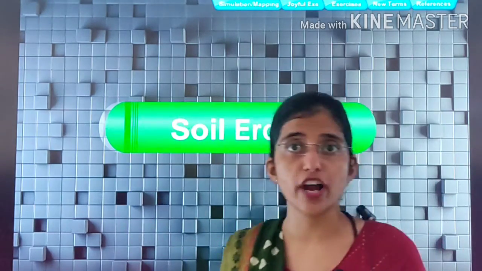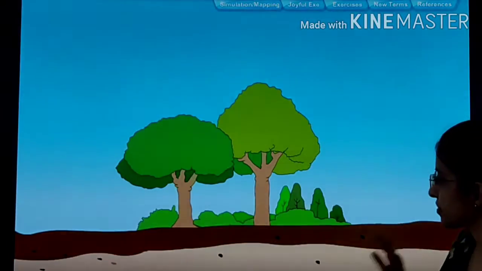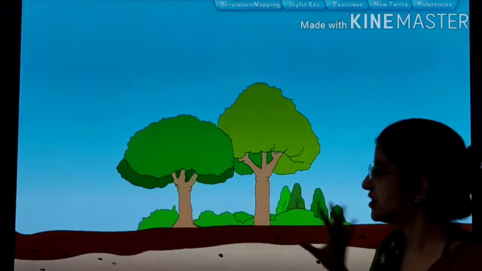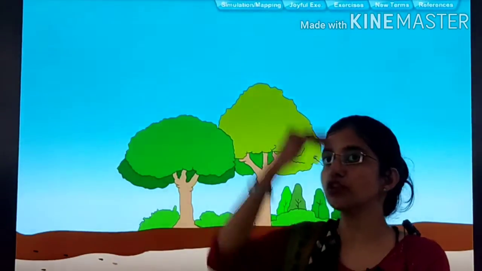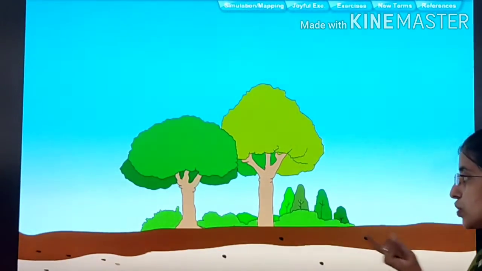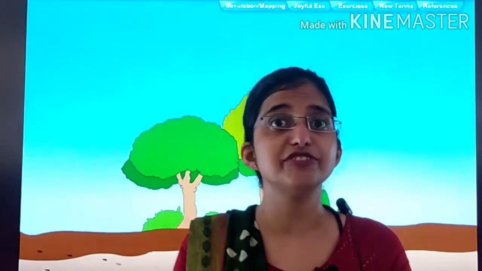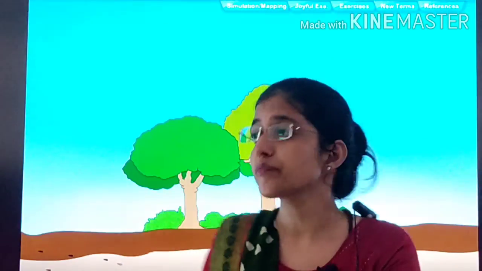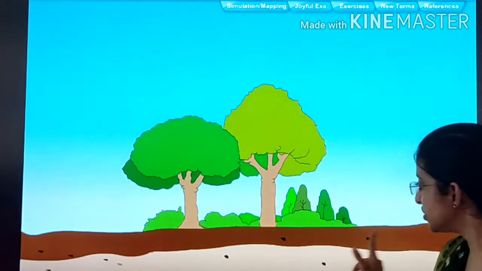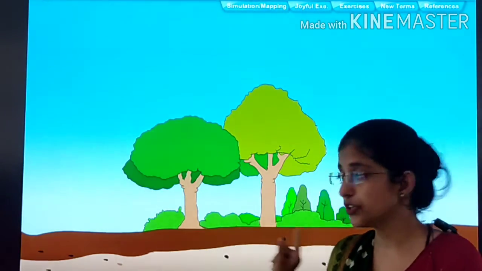What is soil erosion? Let's see. See children, this is the topmost portion of our earth, and the topmost layer is known as topsoil, and this topsoil is very rich in humus. Okay, it is very good for growing plants. Now children, as you can see, this is dark in color because it is rich in humus.